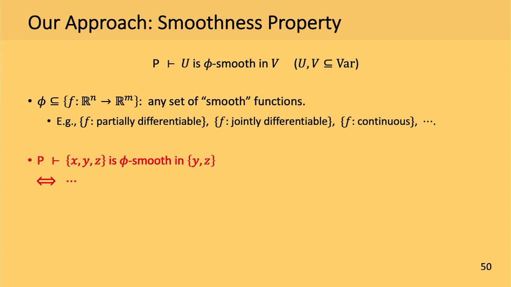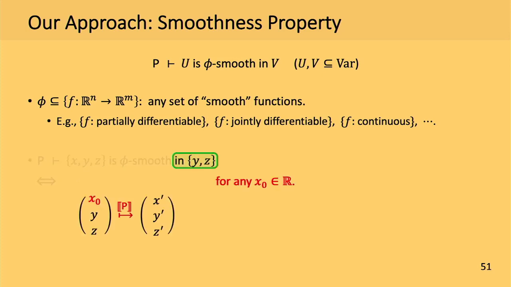And after fixing this particular phi, we define phi smoothness of a program in a similar way that we defined the differentiability of a program earlier. So we say, for example, that in P, xyz is phi smooth in yz if the following holds. First, since we look at the smoothness in yz, we fix the value of x in the input and consider the semantics function. And since we consider the smoothness of xyz, we focus on the yz part of the input and xyz part of the output, as we did before.